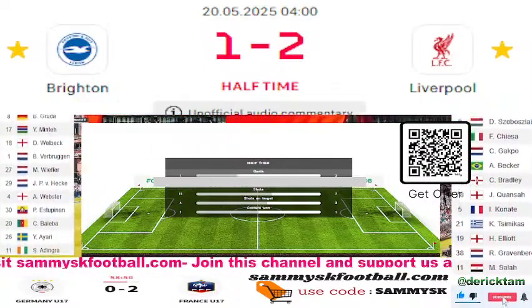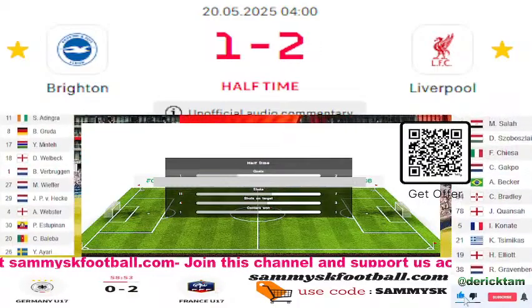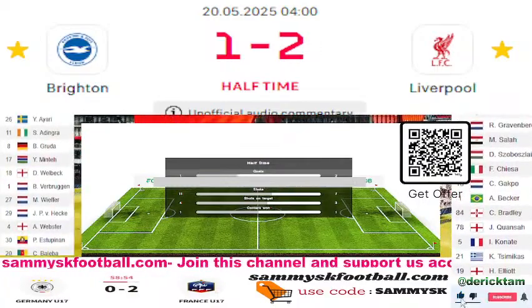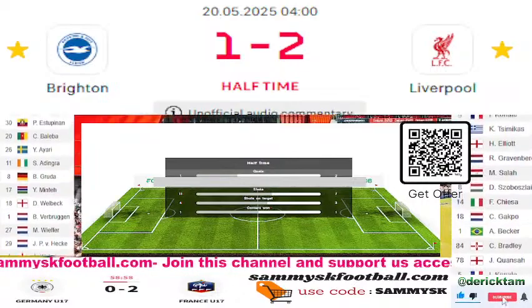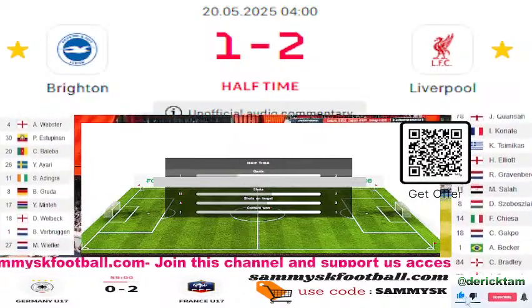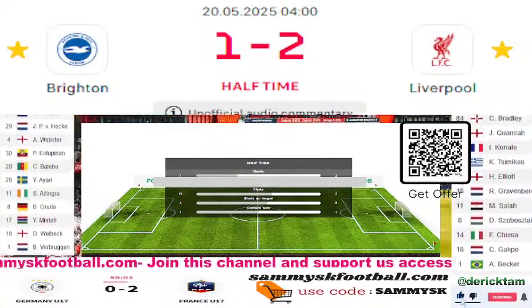As will Brighton, because literally that is half time as I speak. Well, even after a stop in Dubai and a bit of a party, Liverpool still can summon the talent and energy to scythe down the Seagulls. Dominik Szoboszlai's goal right at the end of the first half has put them back in front.